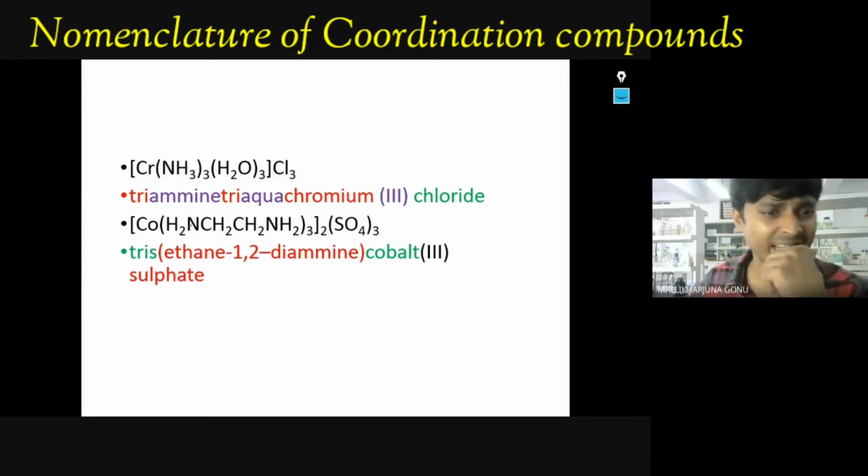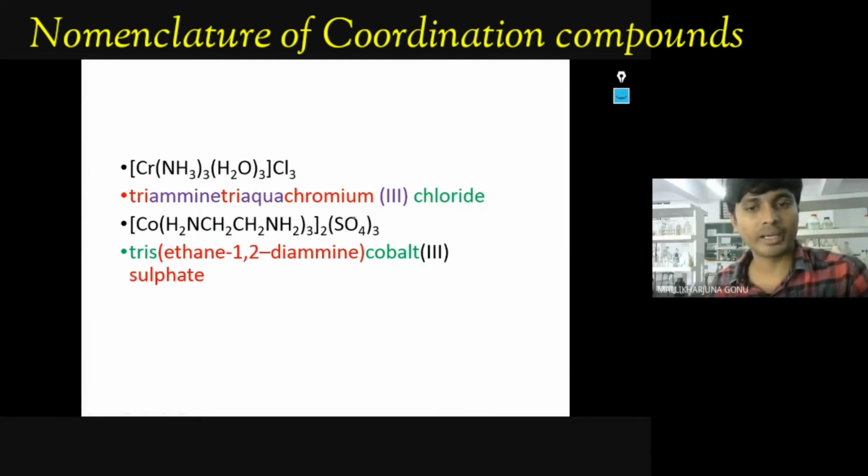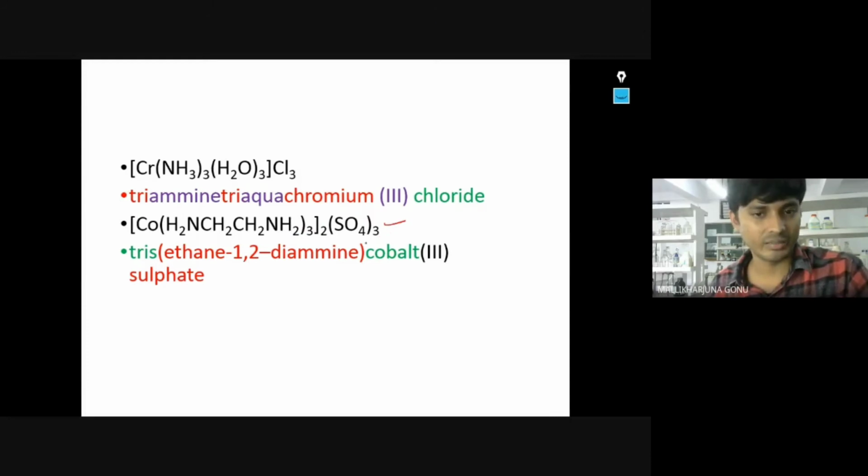Okay, here it is also cationic. So now see the name, how you are giving the name to this compound. Tris, because how many ligands are there? 3 are there. Tris, ethane-1,2-diamine. This is the ligand, ethane-1,2-diamine. Cobalt. What is the complex oxidation number? If you calculate, you will get 3. And sulfate, irrespective of number. Here 3 molecules of sulfate are there. Okay, sulfate, the anion, is written last.